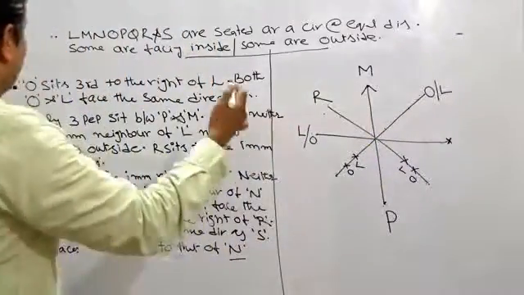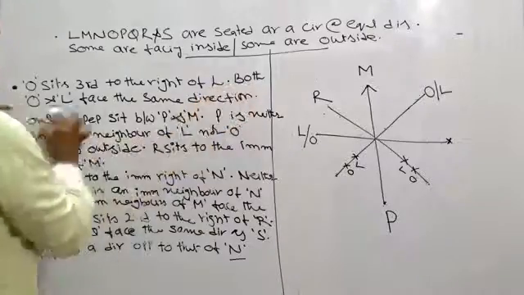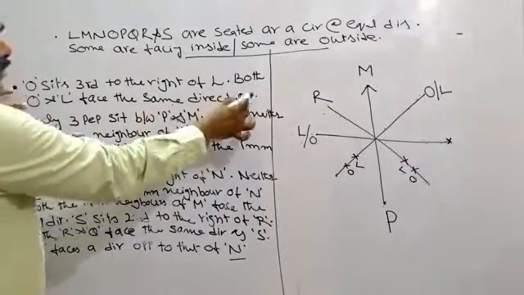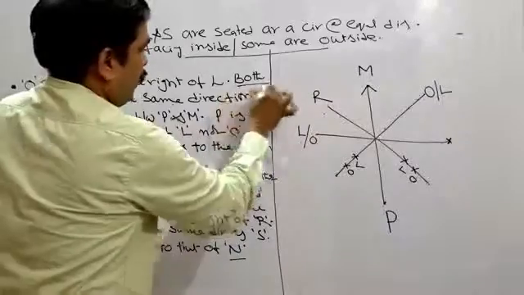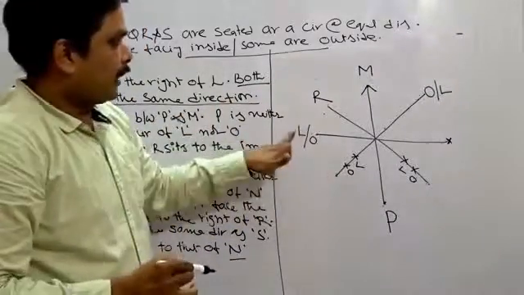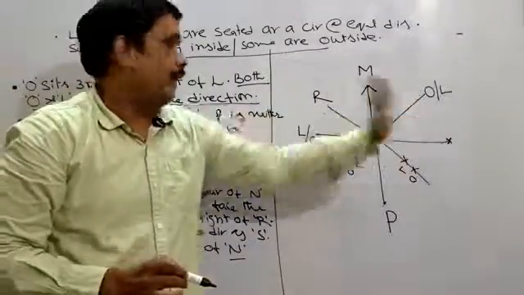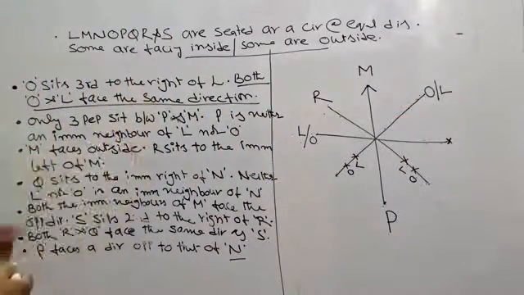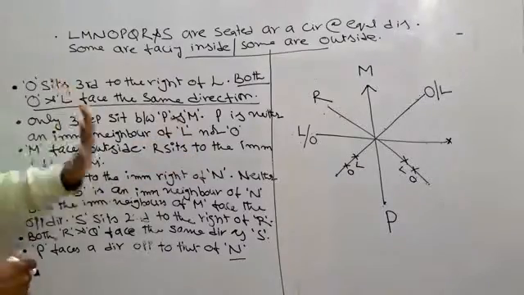Now what's the other one? Shall we use this one? Both O and L face the same direction. No, I cannot take this one now. Keep it aside for some time. I am keeping it aside. Then finally I concluded that L or O, O or L. Now let's move to the next one. M faces outside. Already we have taken this one.